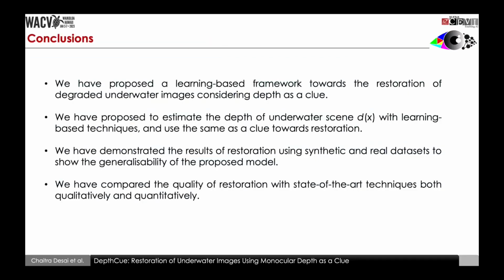To conclude, we have proposed a learning-based framework towards the restoration of degraded underwater images considering depth as a clue. We have proposed to estimate the depth of the underwater scene d of x with learning-based techniques, and we have used the same as a clue towards restoration. We have demonstrated the results of restoration using synthetic and real datasets to show the generalizability of the proposed model. We have compared the quality of restoration with the state-of-the-art techniques both qualitatively and quantitatively.